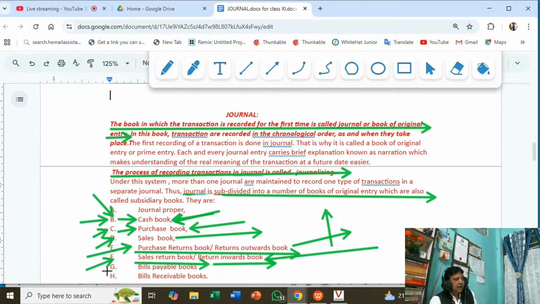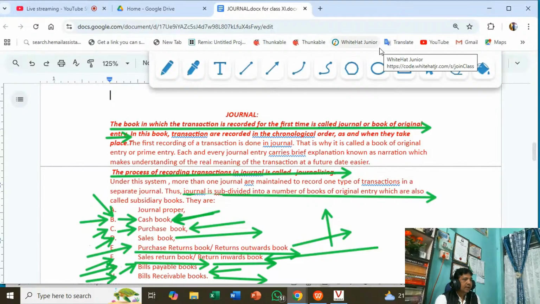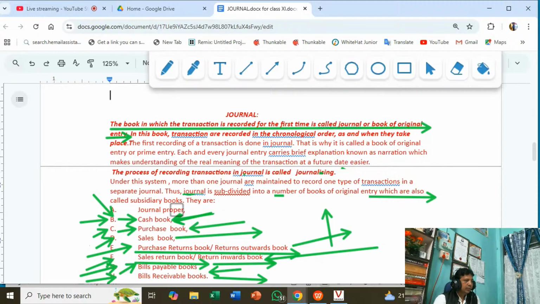Okay. And all bills payable by the business, negotiable instruments, and all bills receivable by the business from parties will be recorded in the bills receivable book and bills payable book. Bills receivable is a current asset, bills payable is a current liability. So each book has special features. Okay, I hope you have understood.